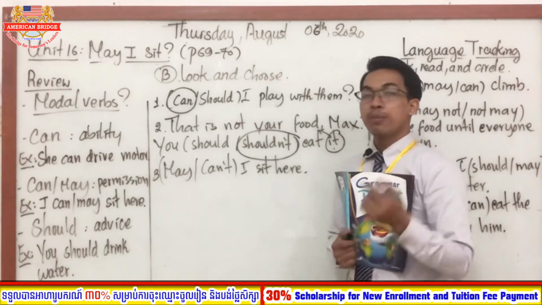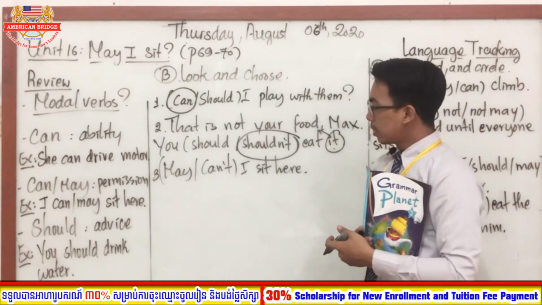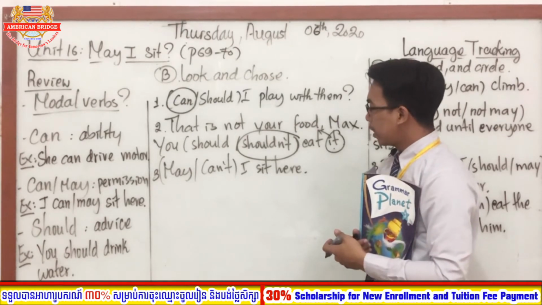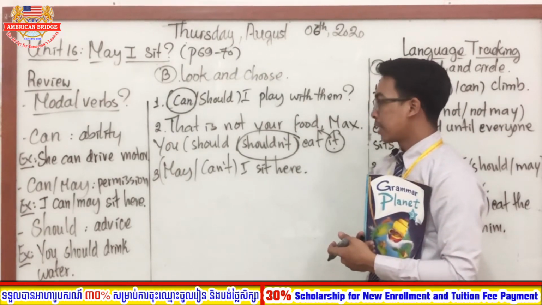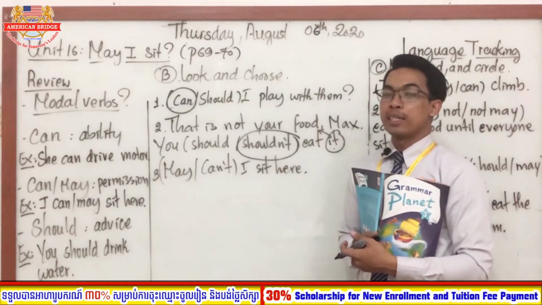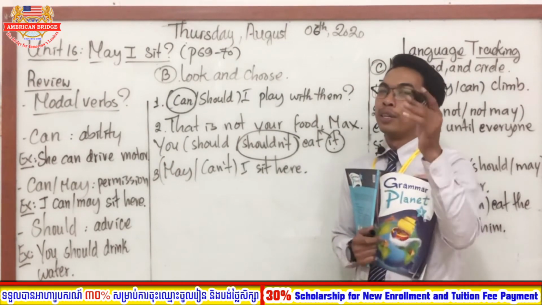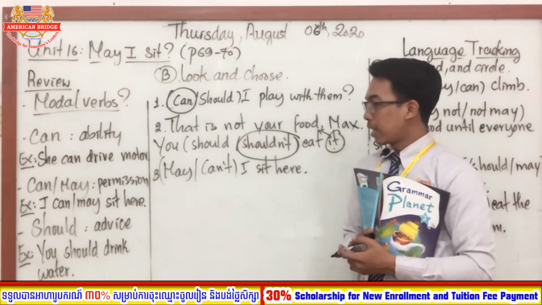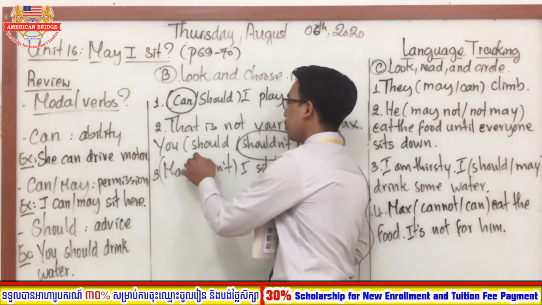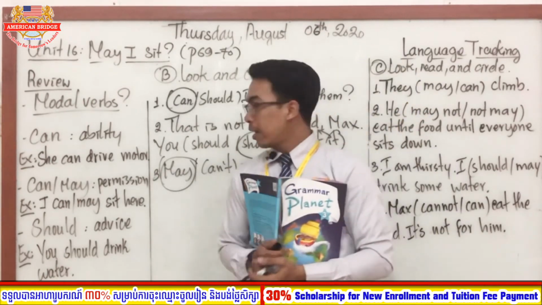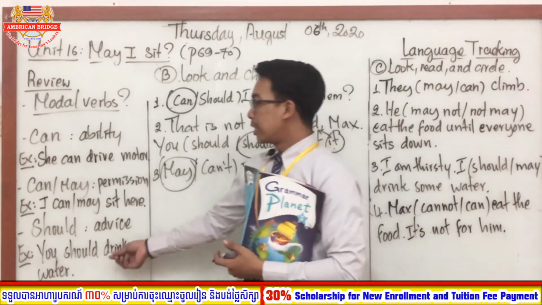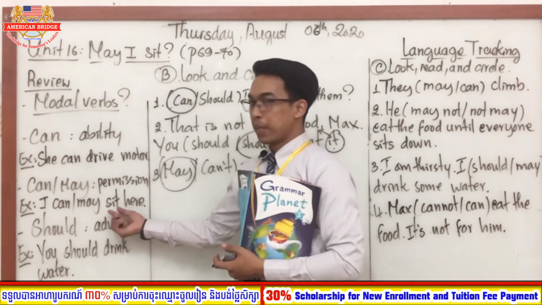Okay, so now let's move on to number 3 altogether. So number 3, may and can't. May I sit here, and can't I sit here? Which one is the correct answer? Good. So you know exactly, right? The correct answer is the first one. May I sit here? Because may is used for, yes, very good, it's used for permission, right?